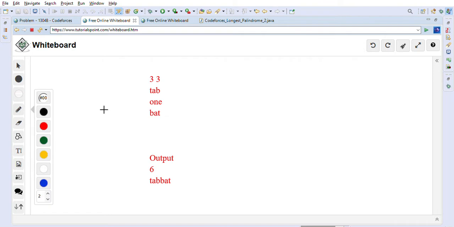In this case we have these three strings. What we can do is take this first string, tab, and then append this string, bat, to it. If we concatenate it, then this is a palindrome. You can read it from this direction, it is TAB BAT. Even if you read from the reverse direction, it is TAB BAT. So it is the same, so this is a palindrome and this is the longest palindrome, right?